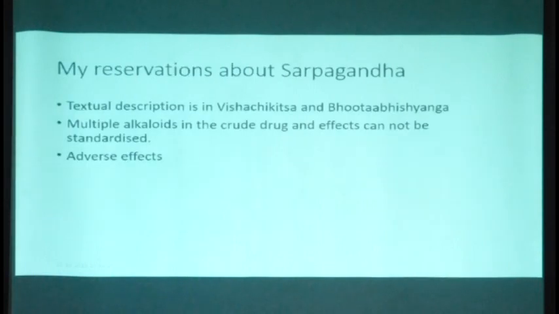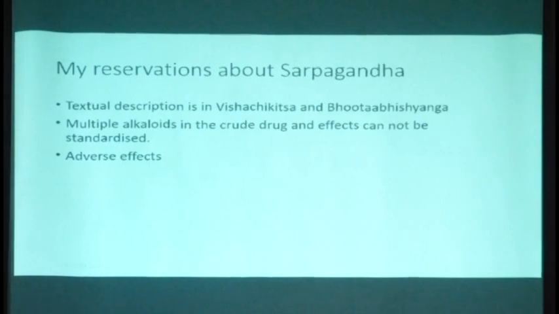Next, sarpagandha in our text is described in the treatment of Vishachikitsa and Bhutabishanda. It's not in the Avrtavata conditions. Then, the multiple alkaloids, when you are administering them, because now again the issue is sarpagandha being used in hypertension is only after reserpin was invented. Till reserpin was invented, Ayurvedic doctors were not aware of sarpagandha being an antihypertensive drug.